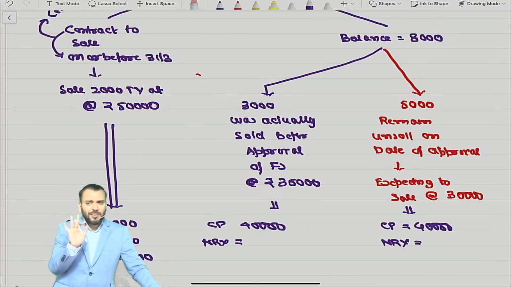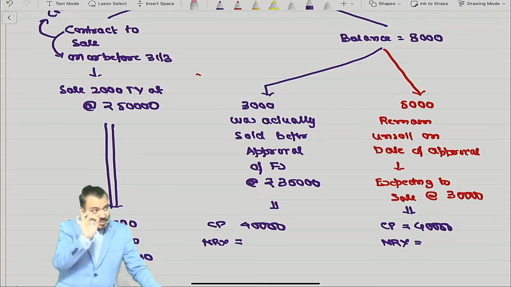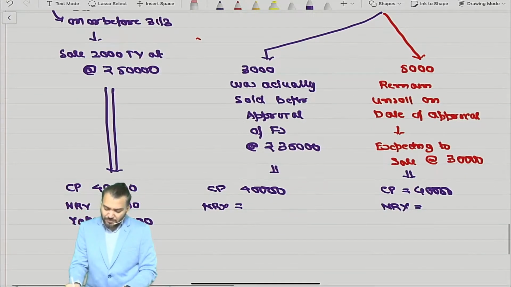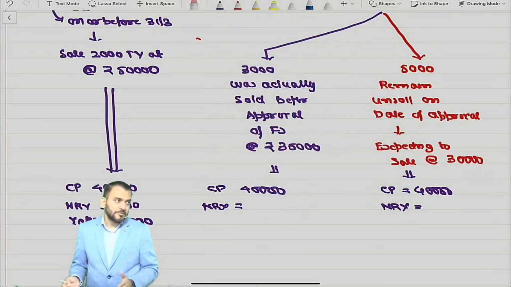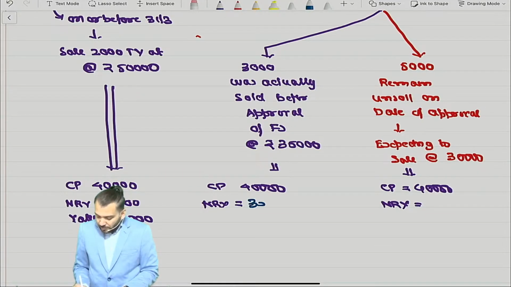Means nothing happened to inventory. Inventory is same only. Inventory same, means it is not a damaged inventory now. Correct now. I have not said anything about it. It means that is same inventory. Same inventory. Tell me. It will be 50,000, 35,000. Please fast. 35, 50. 35 na. 35,000. Here what? Here what?